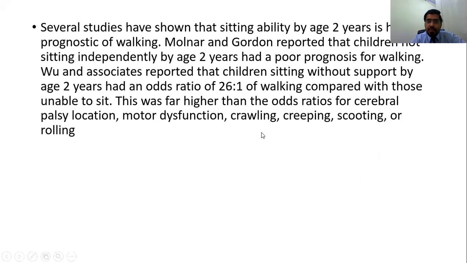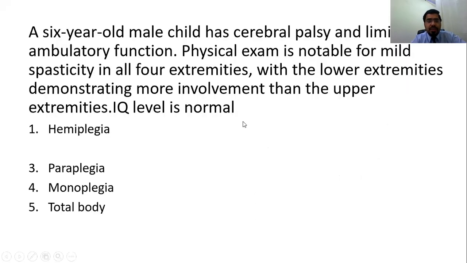So this is the explanation. You can read it later on. And a 6-year-old male child, CP, has limited ambulatory function. So this is a tricky question, but this tricky question includes some clues. First clue was that on physical examination, lower extremities are mildly involved, with more involvement than the upper extremity. And IQ level is normal. This is another clue.